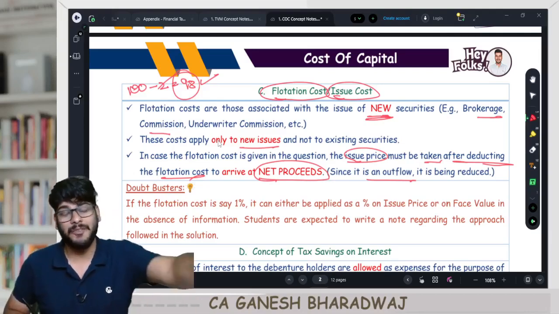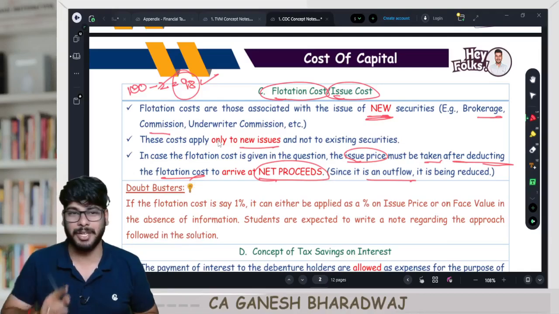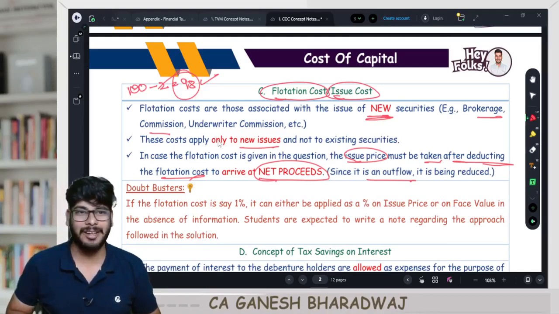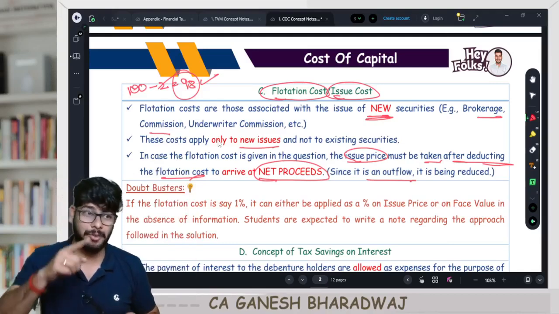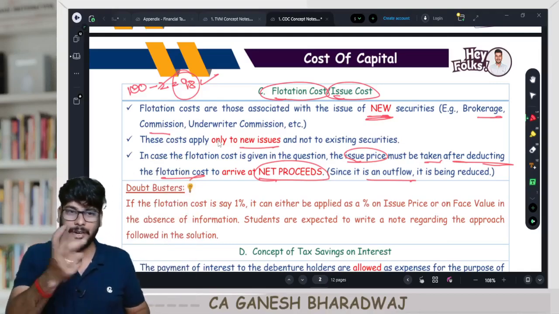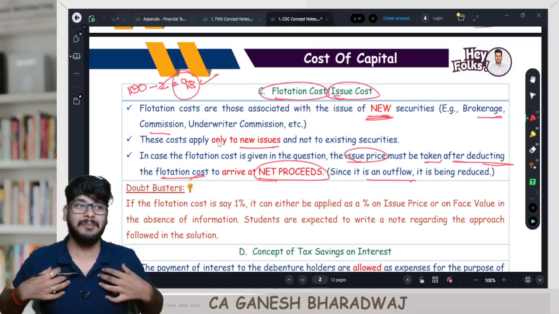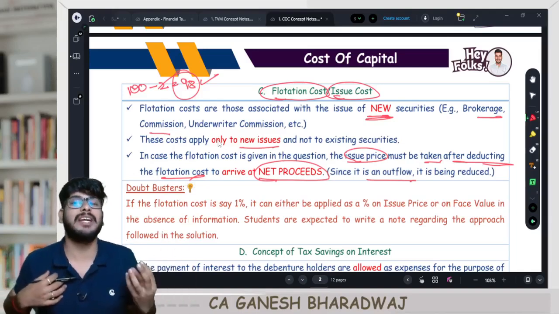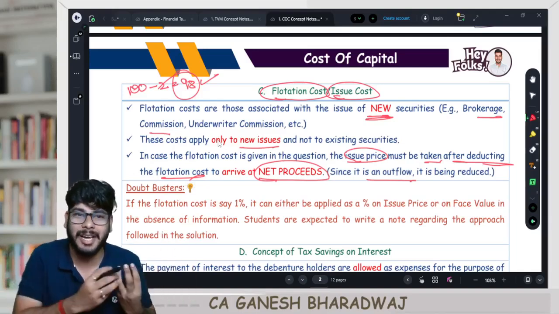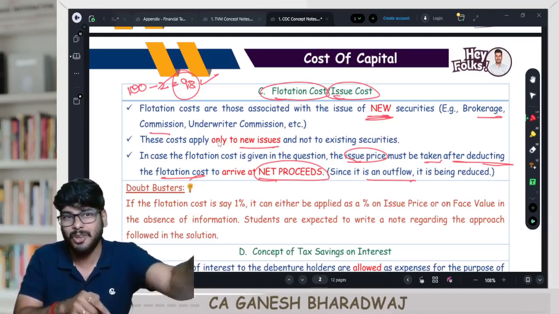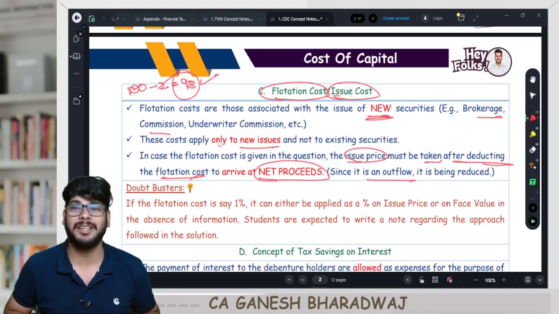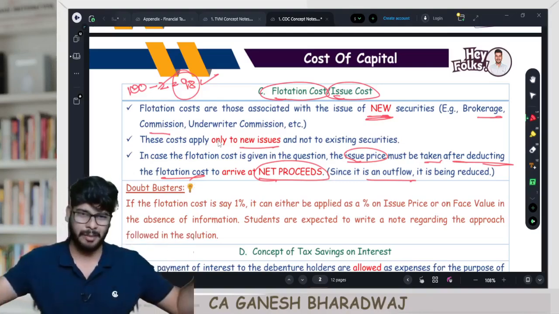Why? Because from an investor perspective, you would have paid the company how much? 100. Correct? So initial outflow was 100, from your perspective. But switch and look at it from the perspective of the company. When I am calculating, I am taking my net inflow as only 98 rupees and I do all my calculations. So my cost will be slightly different from your return. To understand, I told you the general thumb rule is what?